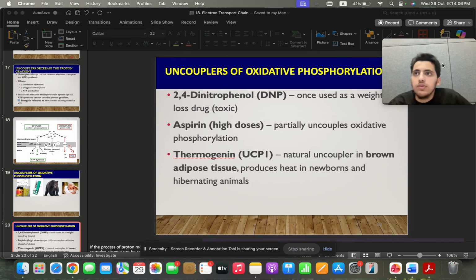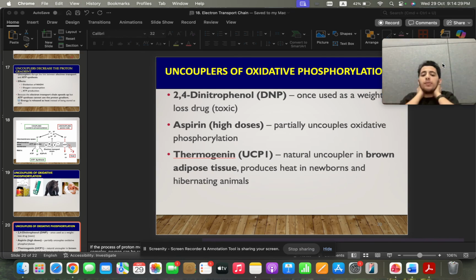You don't have brown adipose tissue unless you're an infant or a hibernating bear. DNP, that drug, was cancelled because people who took it were so hyperthermic that they needed to be put in ice because their body temperature was through the roof.